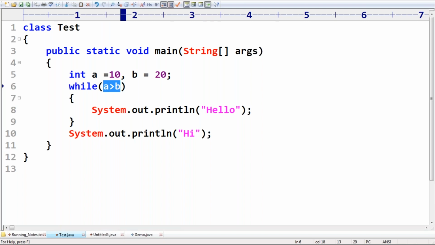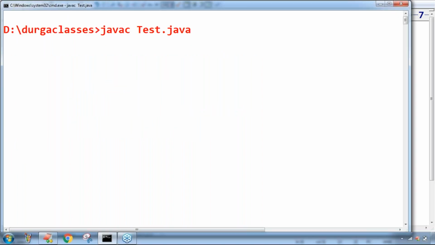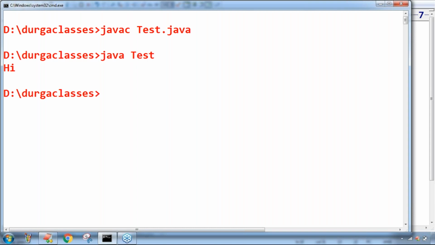Is it true or false? If it is false, the loop body won't be executed. Just a simple hi will be printed to the console. Remember, no compile time error. Happily the code compiles fine. Next, what is the answer we are going to get? Simply hi itself is the answer. Any doubt?